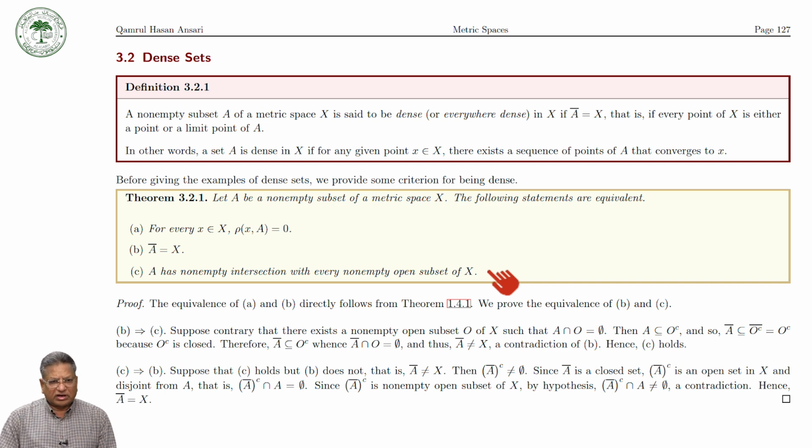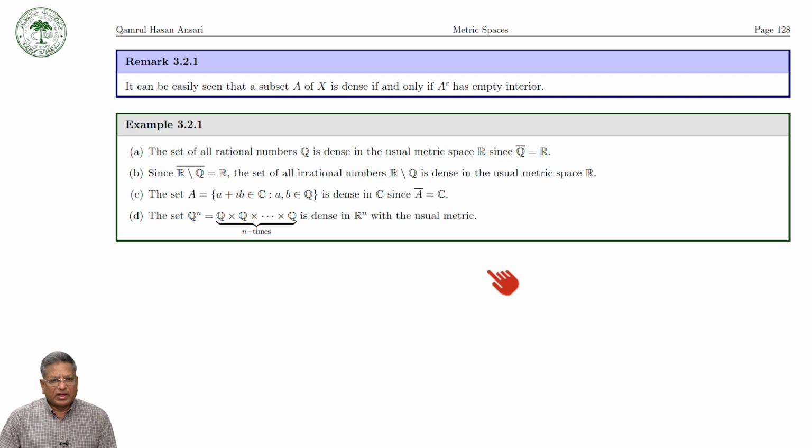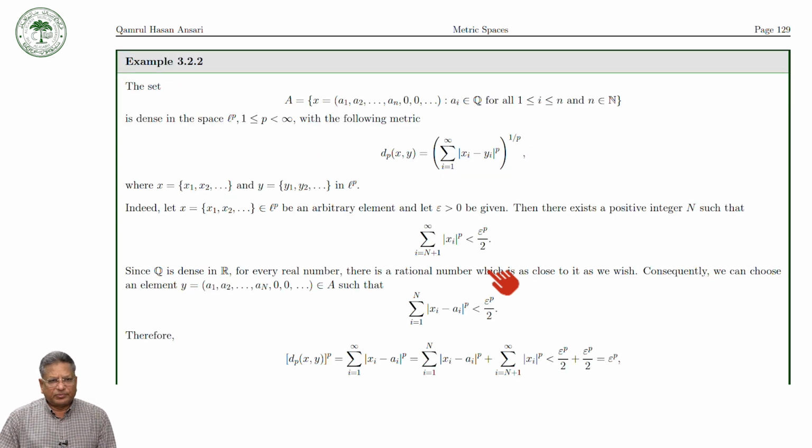This is the characterization which we have already proved, and then we have seen several examples here.